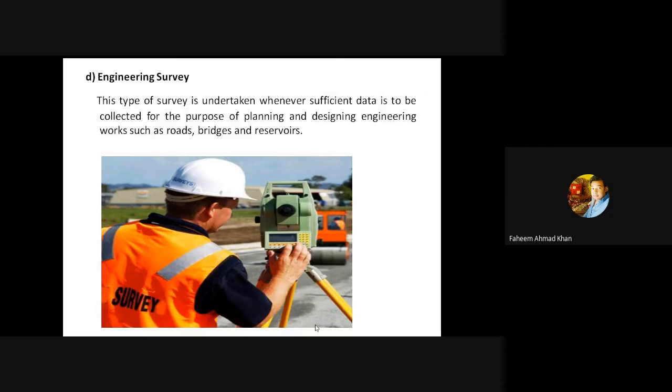So different parameters such as leveling is done, the distances are being calculated when we define the boundaries of some residential area. We define the boundaries of some community work or different things. We need to know the limits, the boundaries of those structures, the slope of that area on which the building is to be constructed. You cannot construct a building, you will never go for a building which is tilted in shape.